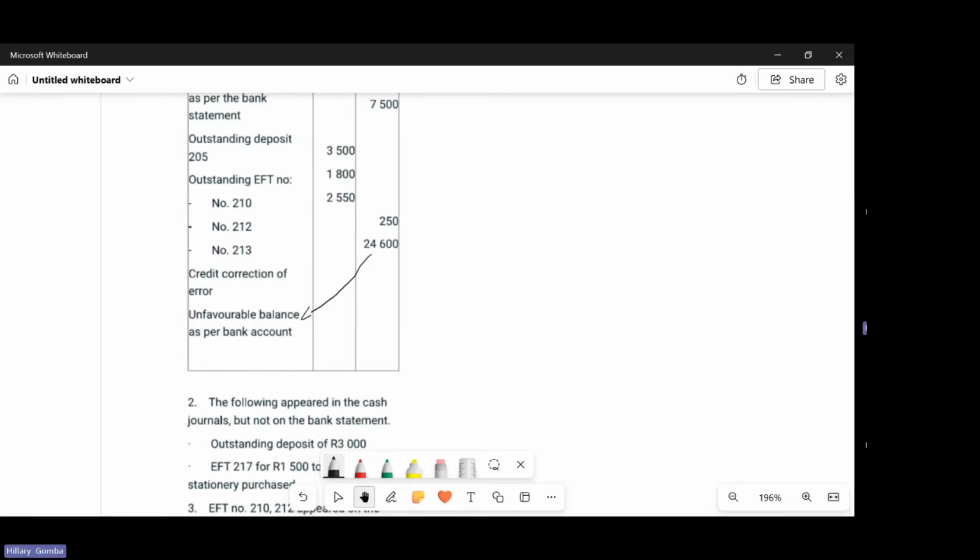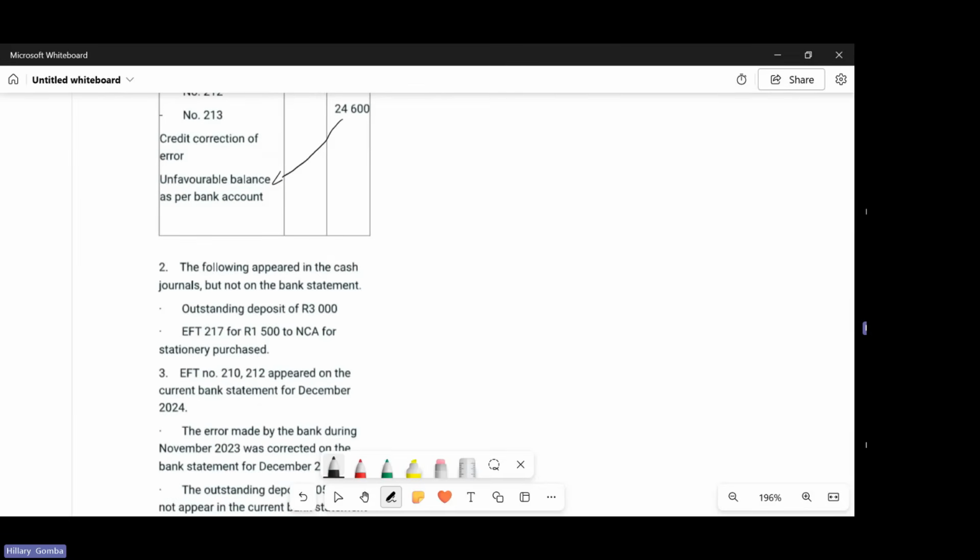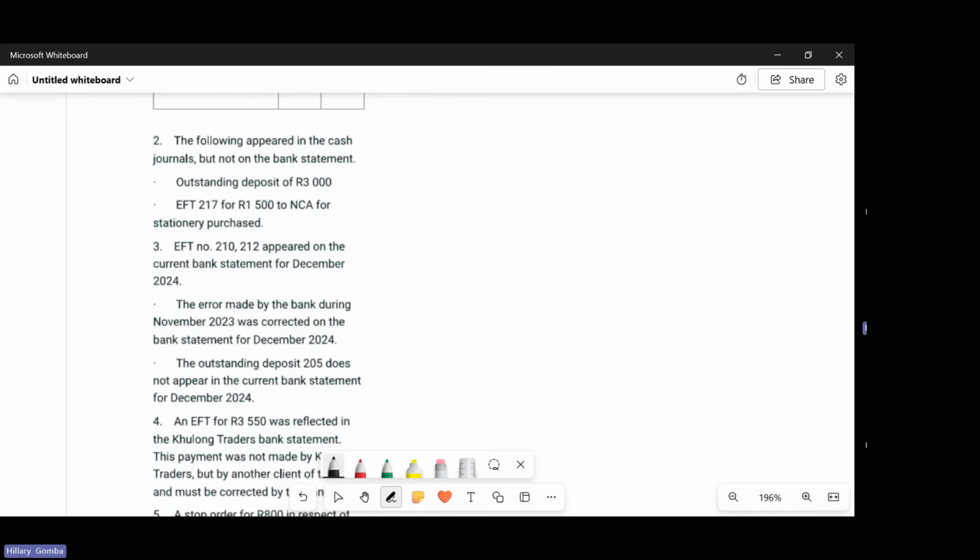which is 24,600. It then goes on to say the following appeared in the cash journals but not on the bank statement: outstanding deposit of 3,000, EFT 217 for 1.5 to NCA for stationery purchased. EFT numbers 210 and 212 appeared on the current bank statement for December 2024. The error made by the bank during November was corrected on the bank statement for December 2024. And the outstanding deposit 205 does not appear in the current bank statement for December 2024.